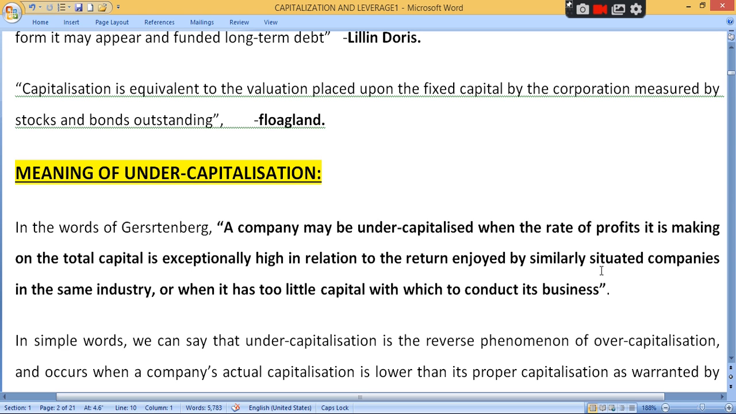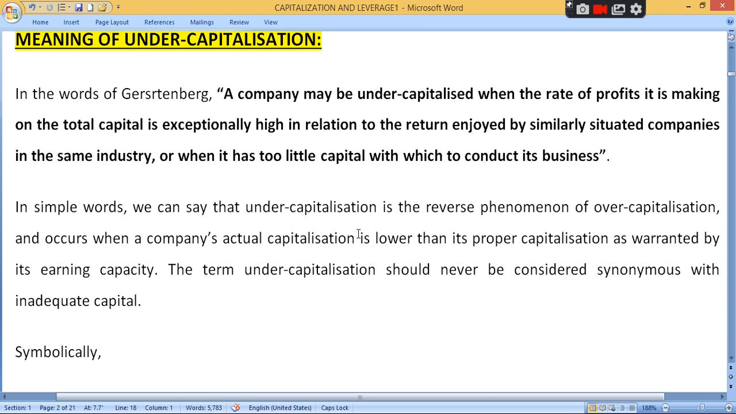Under capitalization means your investment will be less but your rate of return will be high. Clear? તમારું ઇન્વેસ્ટમેન્ટ ઓછું હશે પણ rate of return profit કેવો હશે? વધુ as compared to other companies in the industry. So when it has too little capital with which to conduct its business. Too little capital means very less investment. Capital means investment. So the profit will be high in an undercapitalized situation. Clear? So in simple words we can say that undercapitalization is the reverse phenomenon of overcapitalization.